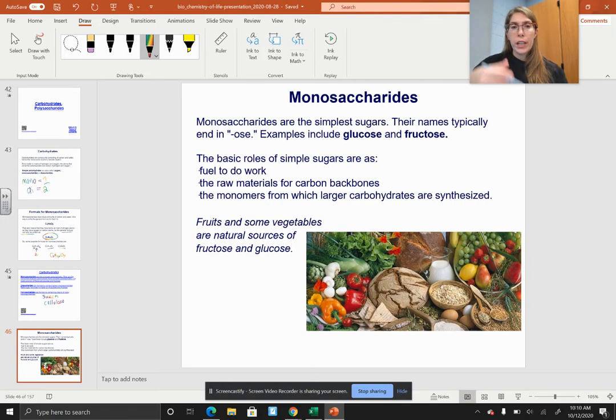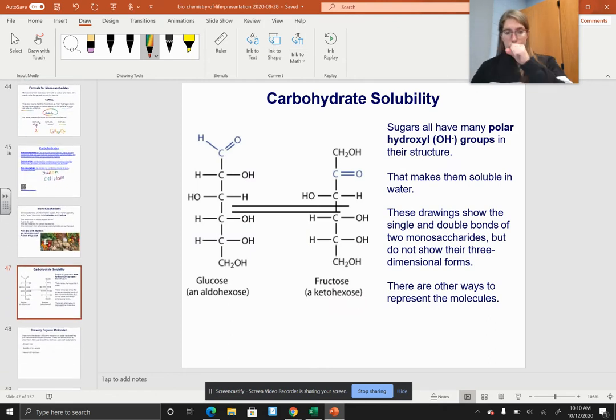Fruits and veg are some of your more natural sources of fructose and glucose. They are filling, a lot of fiber, but they are carbohydrates. Now, if you take a teaspoon of sugar, pour it into a glass of water and stir, that sugar is going to dissolve because sugars have these polar hydroxyl groups, these OH groups in their structure.